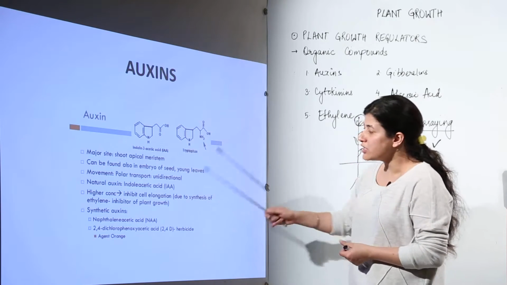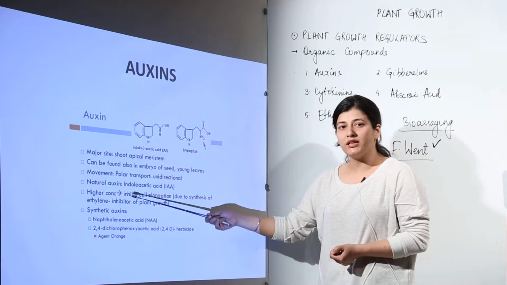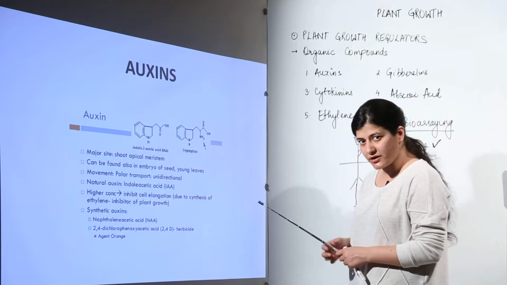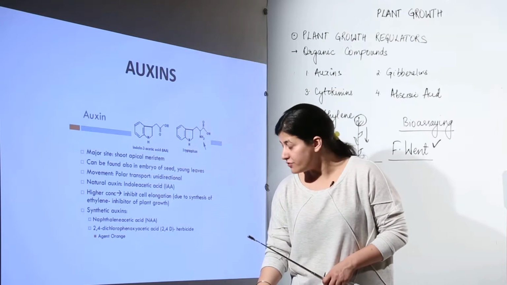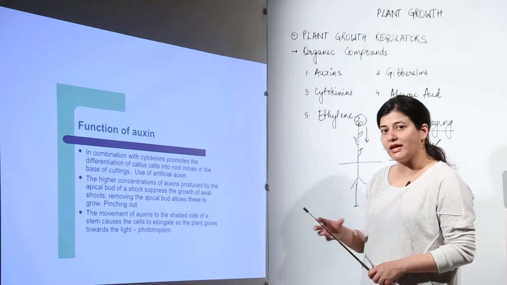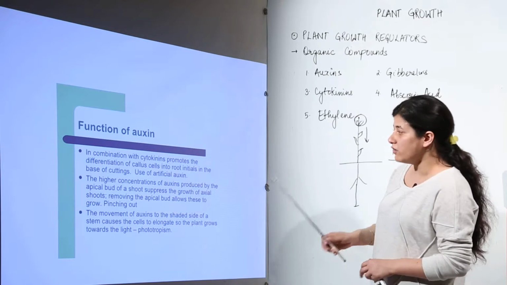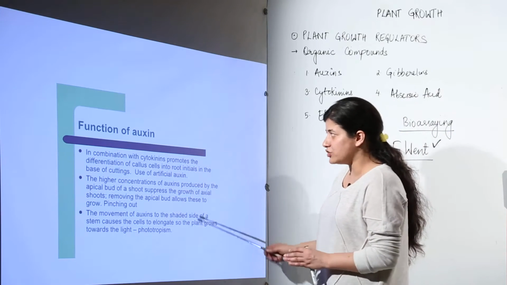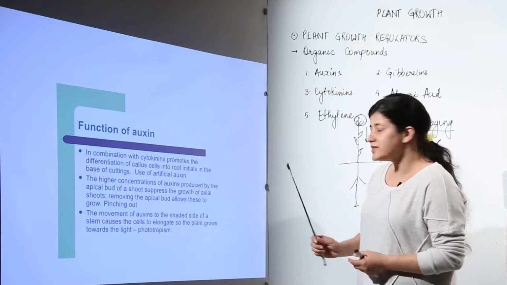Please remember it, it would work similar to the function of ethylene when the concentration of the auxins would be higher. So we need to make sure that the concentration is also limited and restricted so that it does not bring about the similar functions that ethylene would perform, and cell elongation would be inhibited by that. Now understanding the basic functions of auxins, we need to know what auxins do,